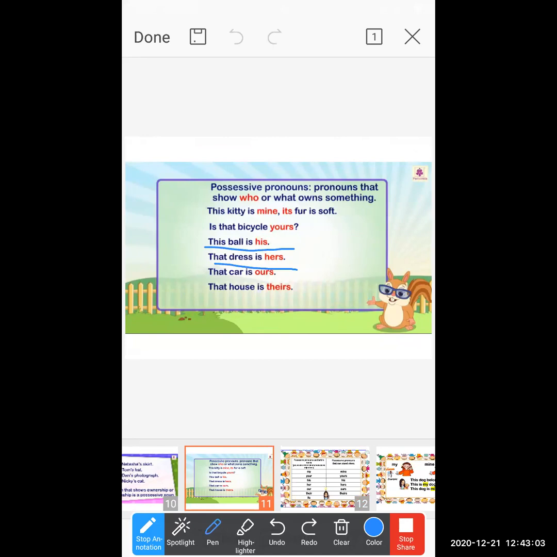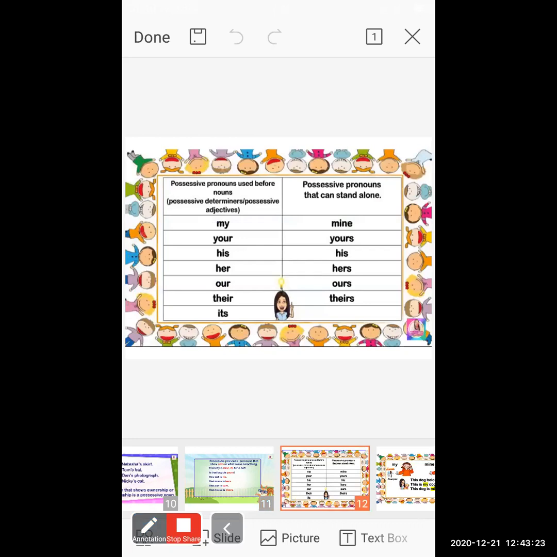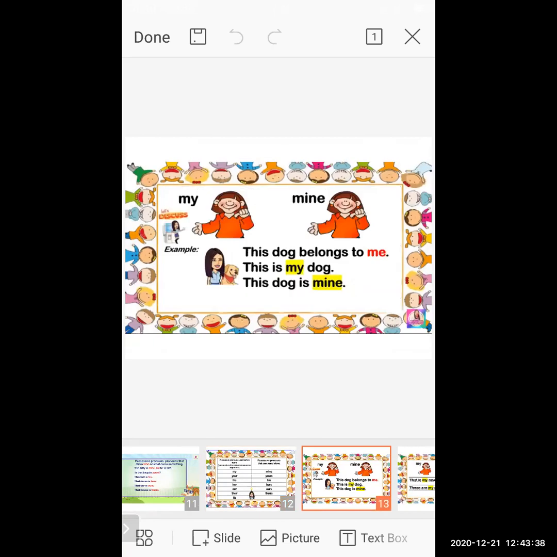Okay, now instead of dress, ball, if you are saying this is his, that is hers, that is ours, such kinds of sentences are incomplete, no clarification is there, and the sentence shows the ownership and the pronoun is mentioned. That kind of sentence comes under the possessive pronoun which stands alone.